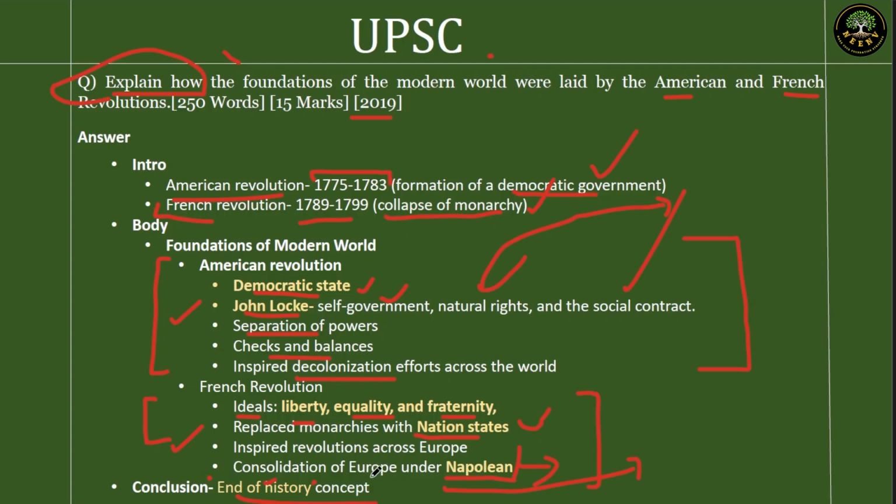So we'll give that concept because when we talk about the modern world here, as per the question, the ultimate effect of both these revolutions was democracy, liberal democracy. And we can connect it with the end of history concept and conclude this answer. So your answer will be very analytical, theoretical, and factual.